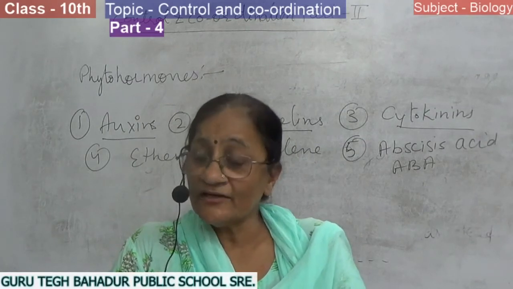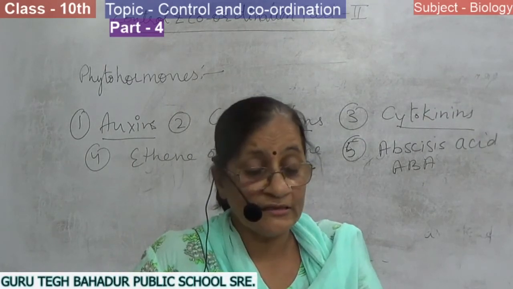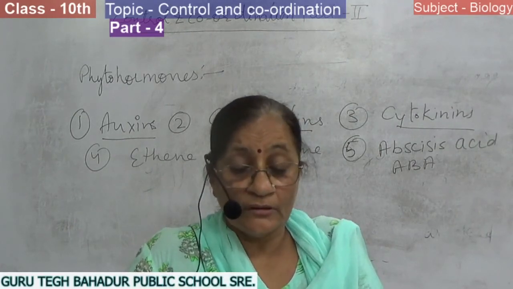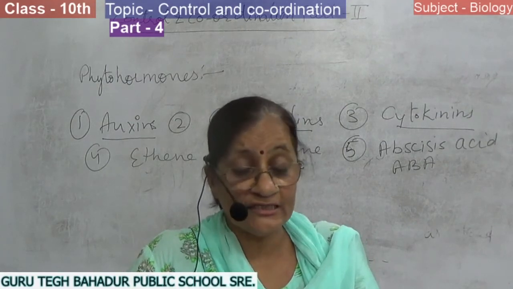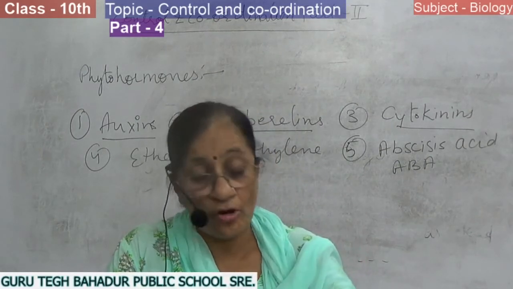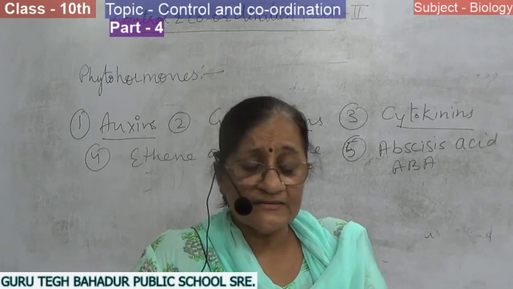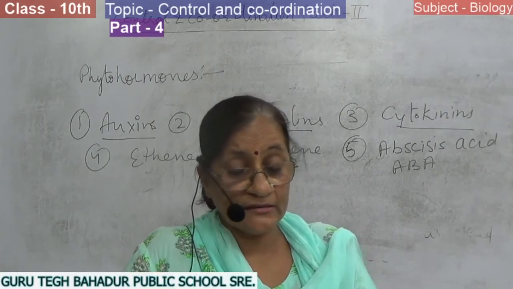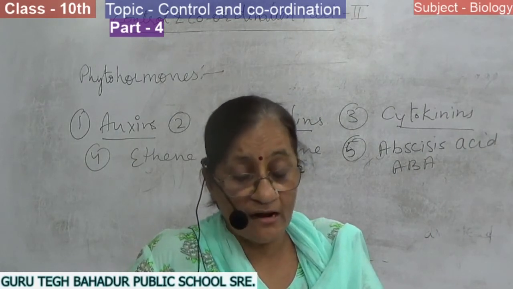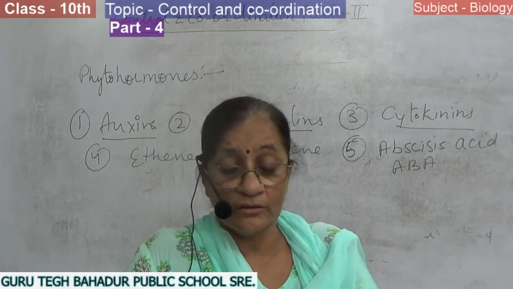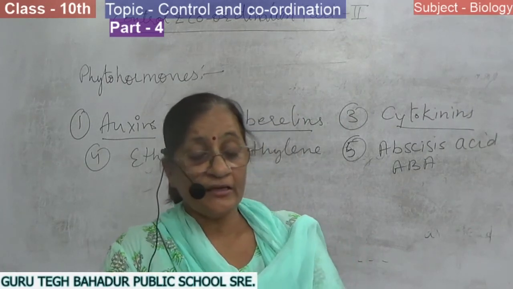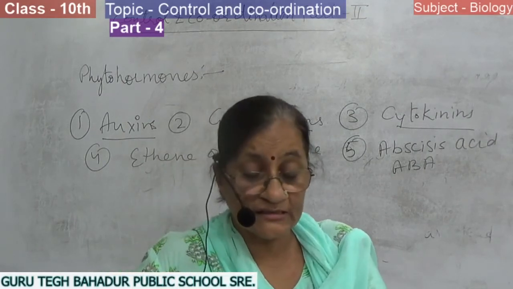Then the second function of cytokinins is aging. This phytohormone delays aging of plants, meaning the plants can survive for a long time. These cytokinins also initiate, meaning start, the growth of roots and shoots in the plant, and they also help in breaking the dormancy of seeds.